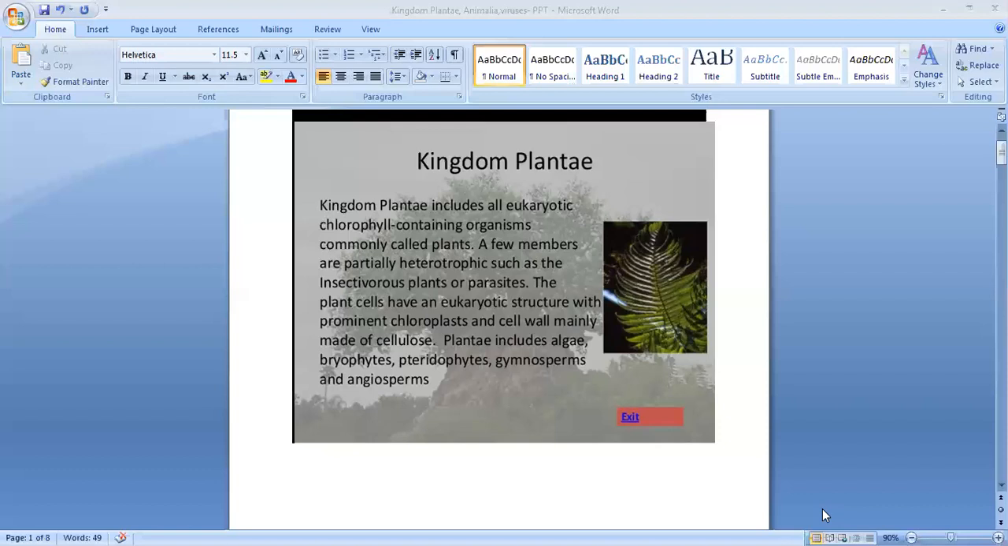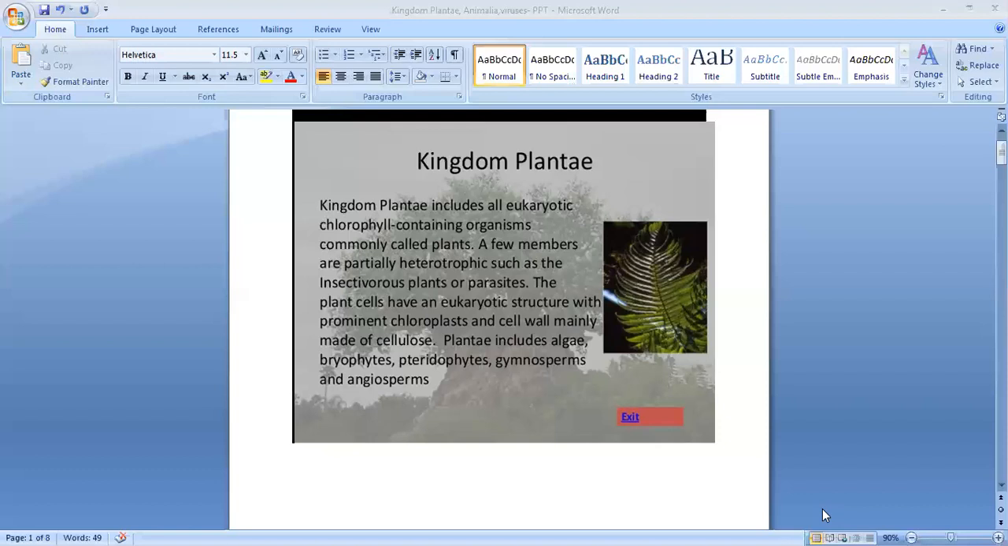Then in this group, as I already told, they all are autotrophic or photosynthetic in nature. But there are exceptions; there are some parasites. Which is an example of a parasite? An example of a parasitic plant is Cuscuta. Cuscuta is a parasitic plant. Then the third point, as I already told, the plant cells have a rigid cell wall made up of cellulose.